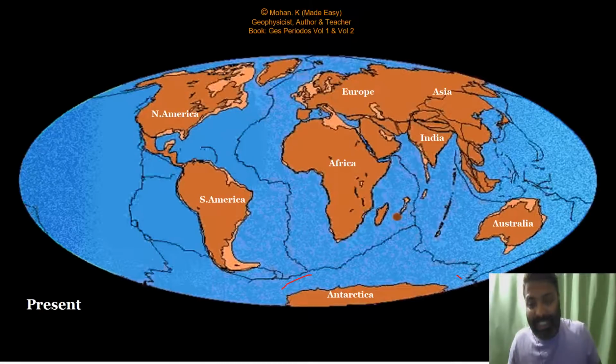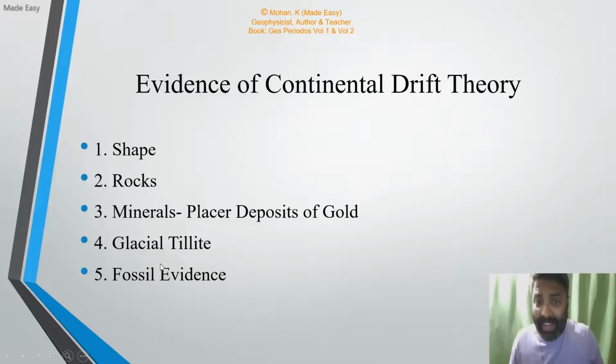Please notice this, friends. So this led to the formation of 7 continents and 5 oceans. You can see how the Atlantic Ocean, Indian Ocean, Arctic Ocean were all created. And the present Panthalassa is called the Pacific Ocean. Okay. So this was the continental drift theory, friends. In order to prove his theory, he suggested various evidences. First evidence was the jigsaw fit, the shape of the continents. Second was rocks. Third evidence was minerals, especially the placer deposits of gold. Then there was the glacial tillite, and fifth was the fossil evidence.